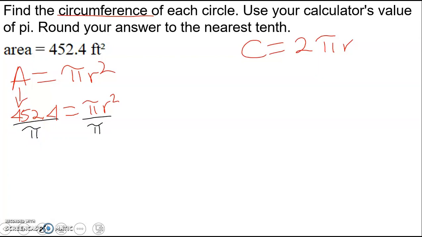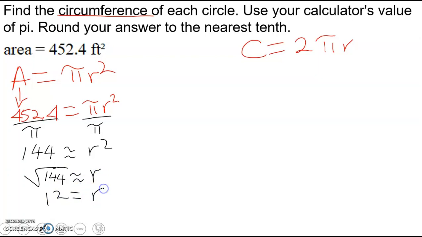So I'm going to plug into the calculator: 452.4 divided by pi. We get about 144, approximately. Okay. So we take the square root of 144. Good thing it's a perfect square, so that comes out to 12. So the radius is about 12.